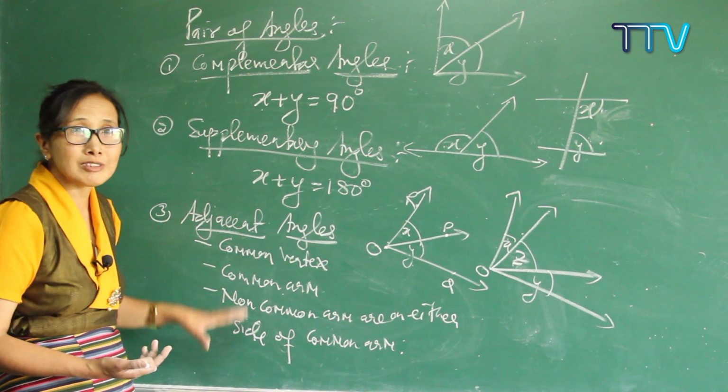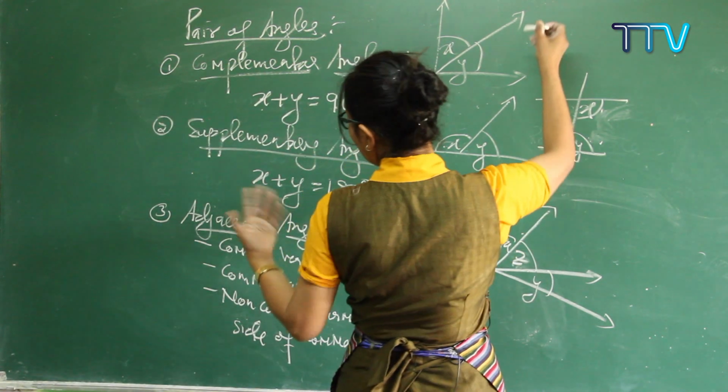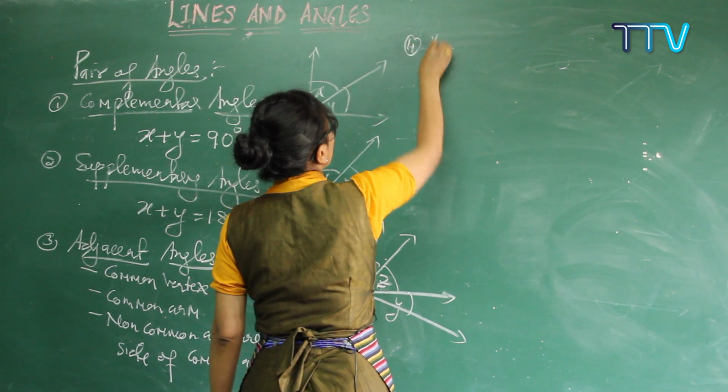Do you get it clear on adjacent angles? This is called adjacent angles. Understood? Now coming to the fourth one, which is linear pair.